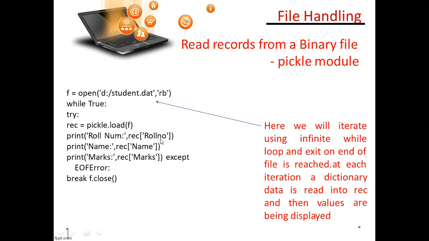Roll number will be printed. Now print name. From where? Rec. Rec is a dictionary name, and name I am printing here. Again marks from the dictionary, and marks will be printed. Now this will be in the next line, except if it is not so, an error will be displayed. Break, then f dot close. Whatever f you are using, that must be closed.